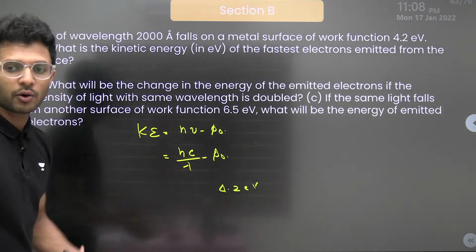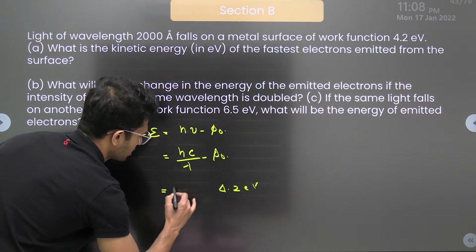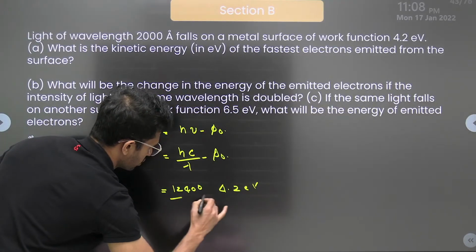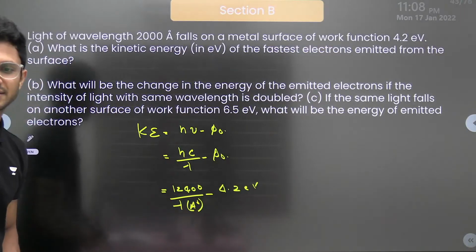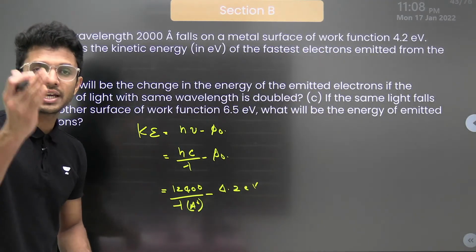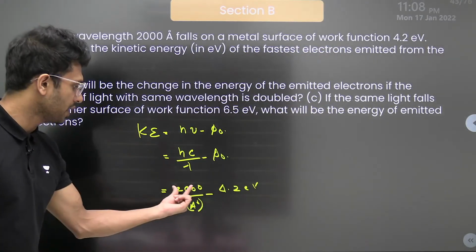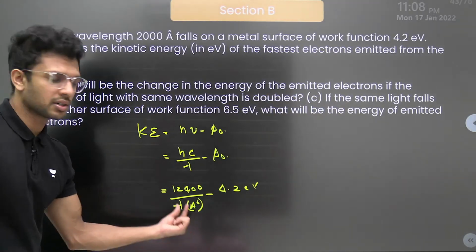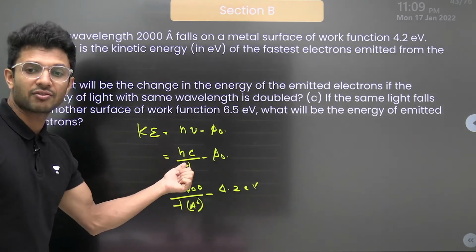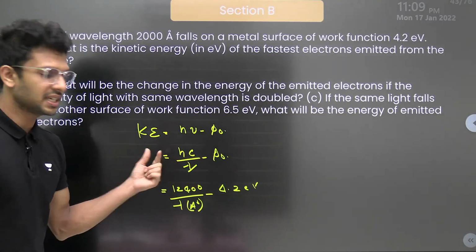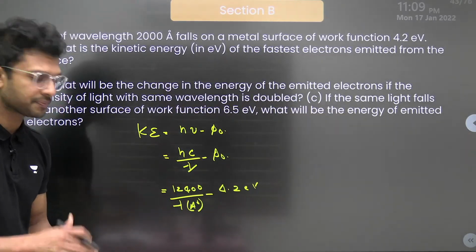Now, the final answer that you get is 12400 divided by wavelength in Angstrom. You can learn this by heart. Whenever you want to find the energy in electron volt, where the wavelength is in Angstrom, the simple formula is 12400 by lambda, so that you don't have to do all the substitution. The calculation will also be easier here.